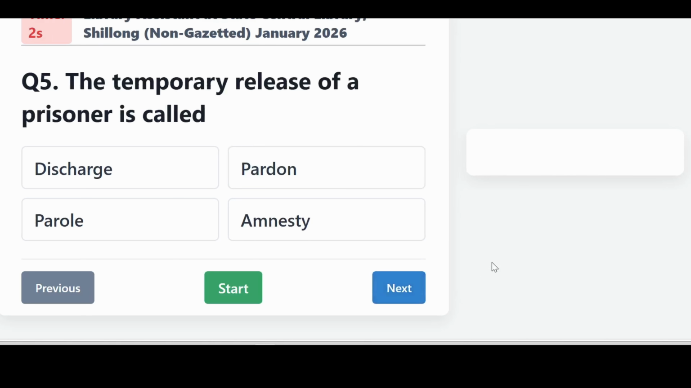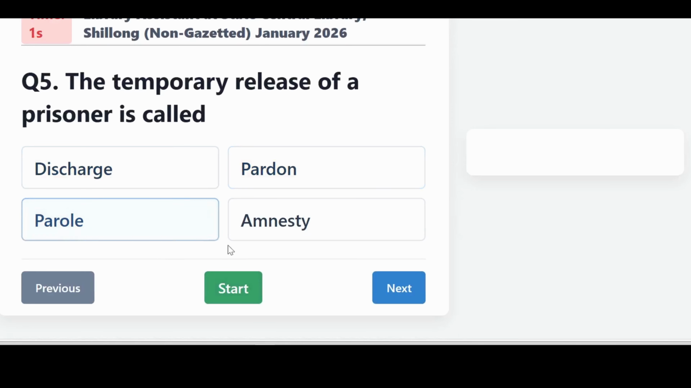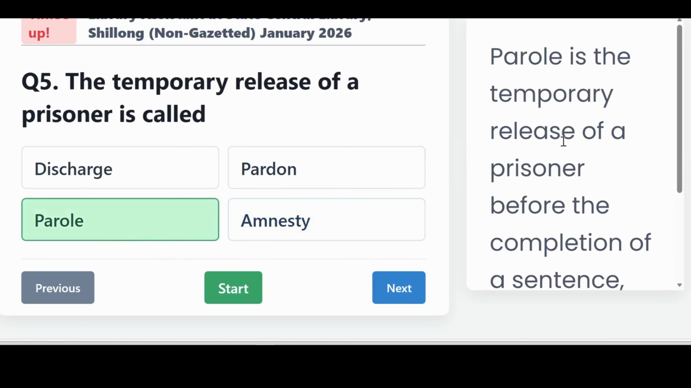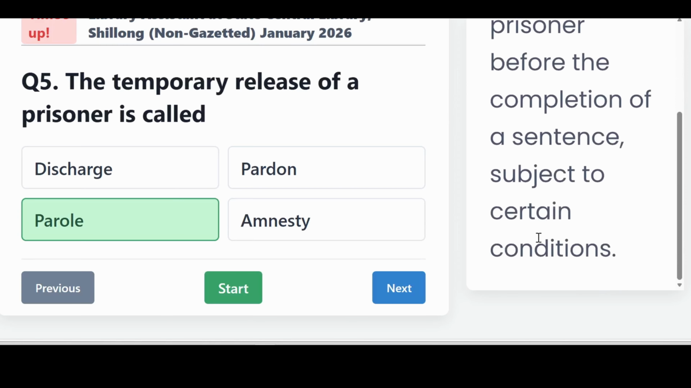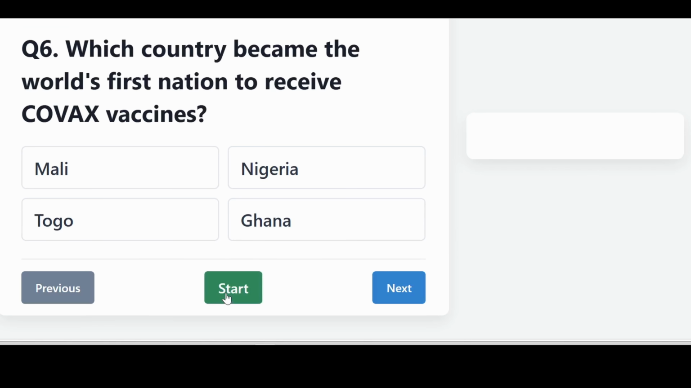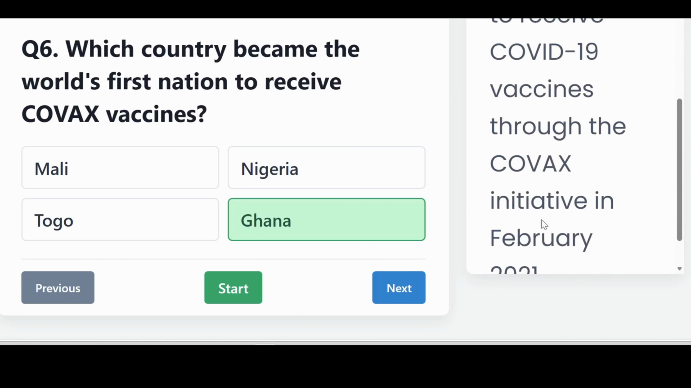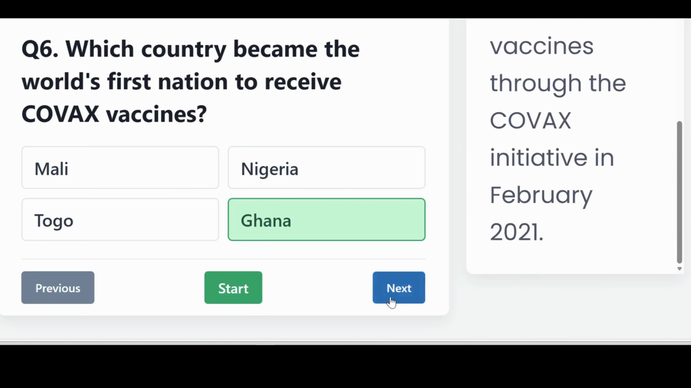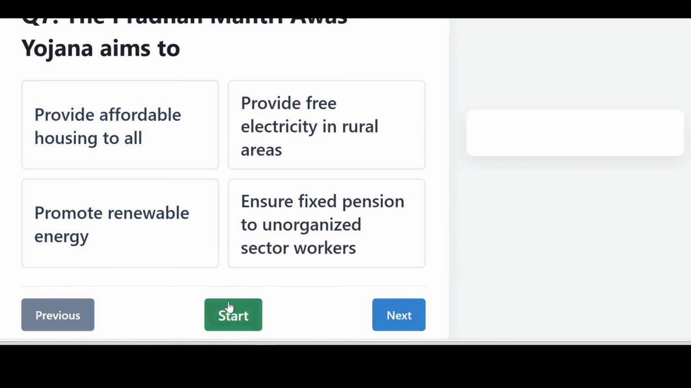The temporary release of a prisoner is called? It is parole. Parole is the temporary release of a prisoner before the completion of a sentence, subject to certain conditions. Which country became the world's first nation to receive COVAX vaccine? It is Ghana. Ghana became the first country in the world to receive COVID-19 vaccine through the COVAX initiative in February 2021.